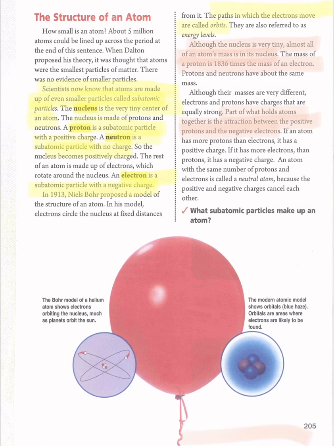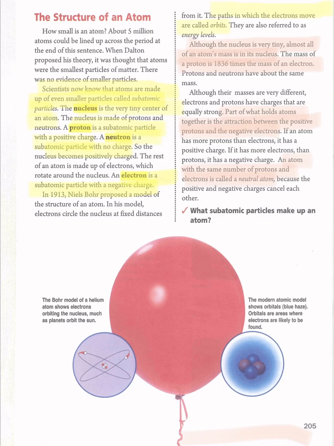But if the number of protons and the number of electrons are the same, what will it be? We call these atoms neutral. A neutral atom is an atom with the same number of protons and electrons.